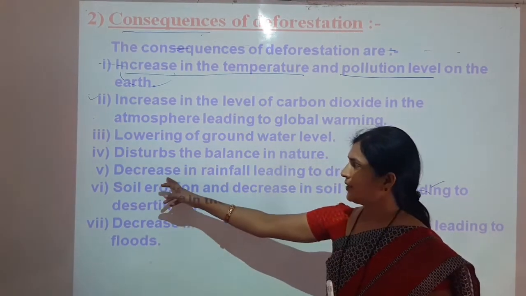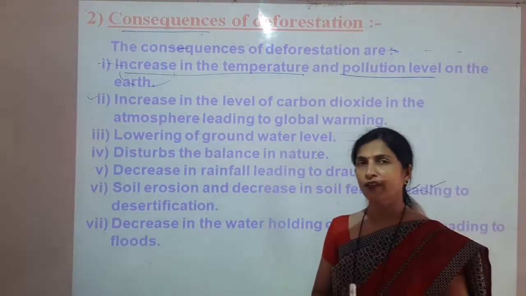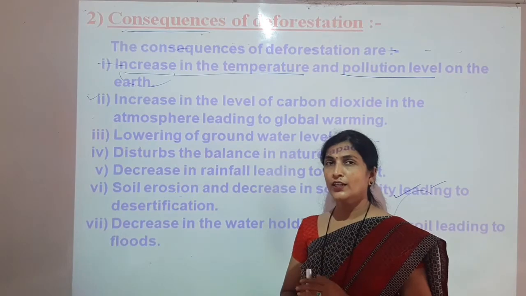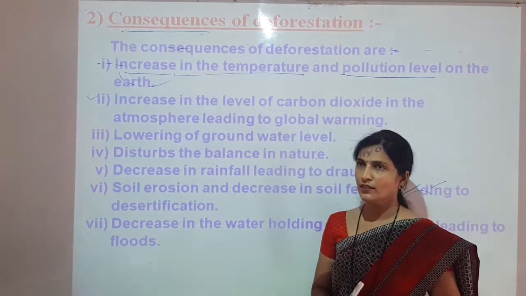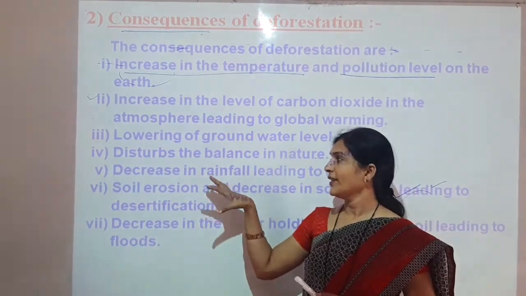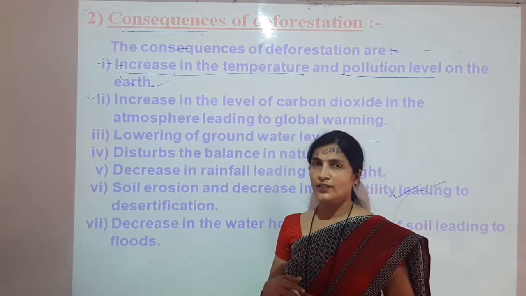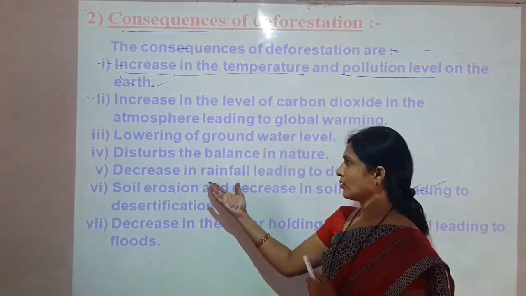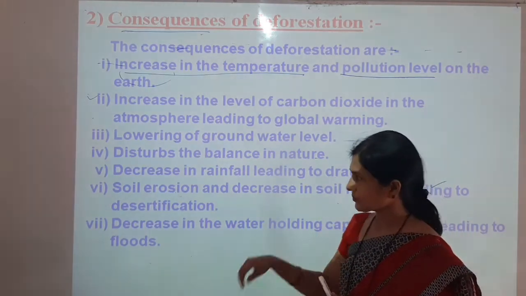So next point is decrease in rainfall leading to drought. When the rainfall decreases, it can lead to drought. If there are no plants, if the plants are cut down, then it leads to less rainfall. And if there is less rainfall or no rainfall, then it can cause drought. This is a natural disaster, drought.